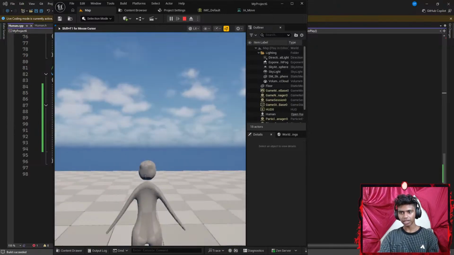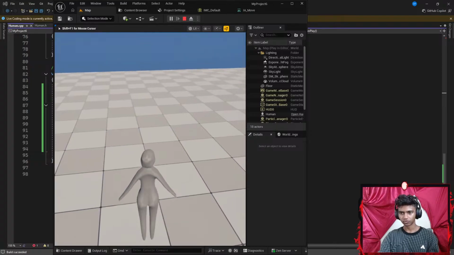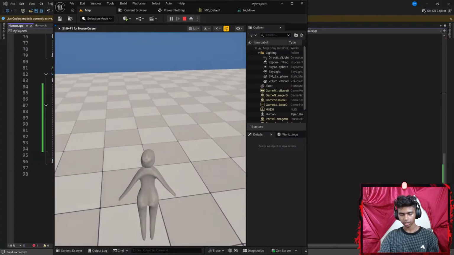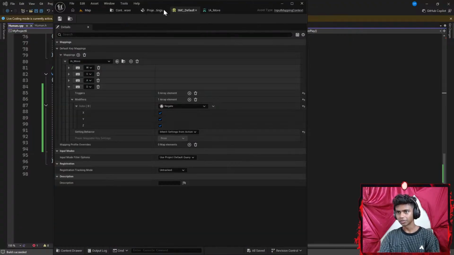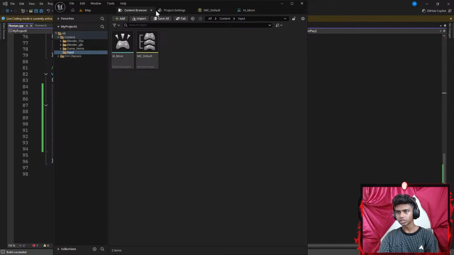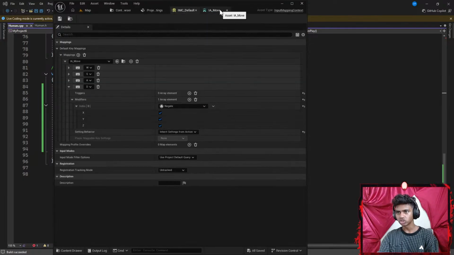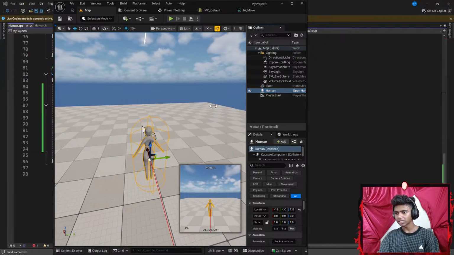Now this is my object where I can look up, I can look down, I can move forward using key controls, backwards, left and right. My key controls are disabled. Let's go ahead and fix that. So since my key controls are disabled, I'm going to go to my IMC default. Before that, my bad guys, I forgot a thing. Let's go to my human. I'm going to extend this.